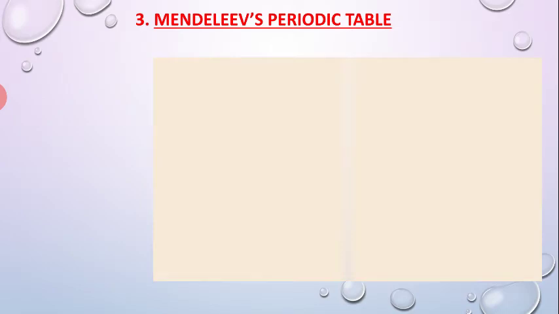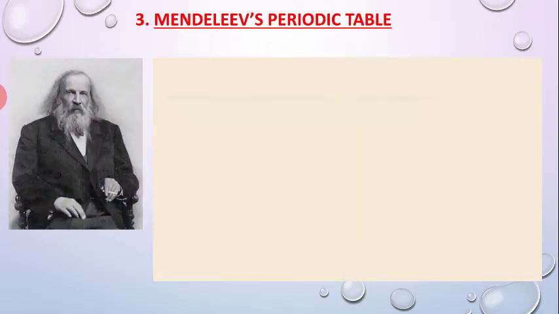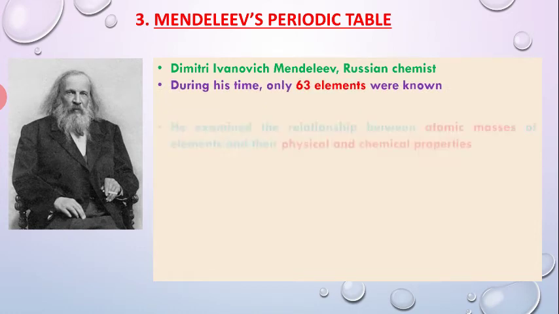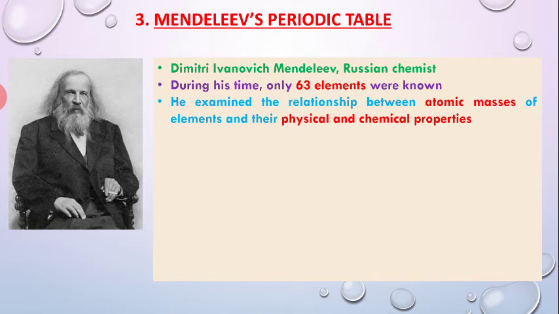Then the Mendeleev periodic table was given by Mendeleev, who was a Russian chemist. During his time, only 63 elements were known, and he was the first chemist who tried to find the relationship between atomic mass and the physical and chemical properties. Based on these properties, he tried to make a periodic table.